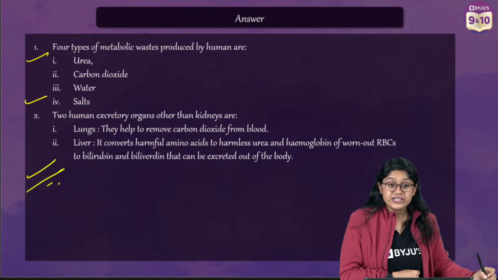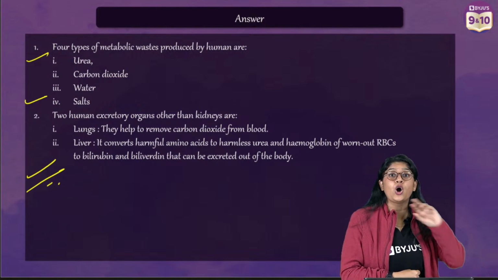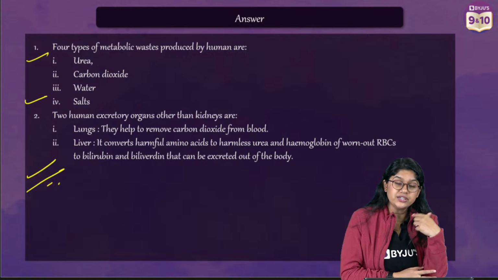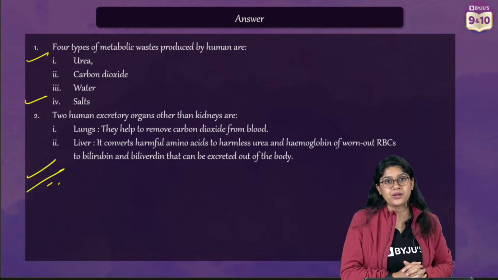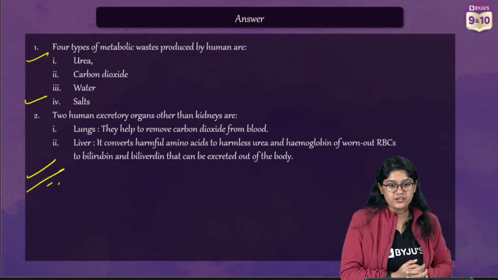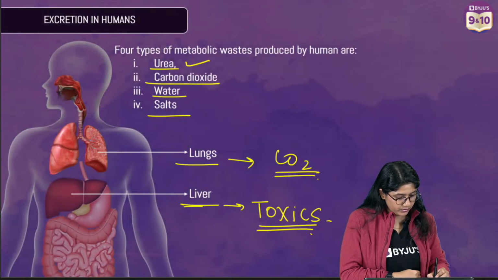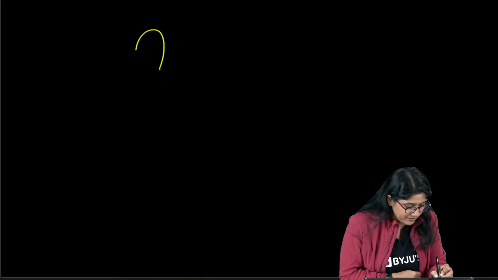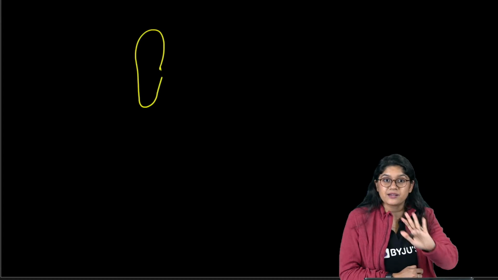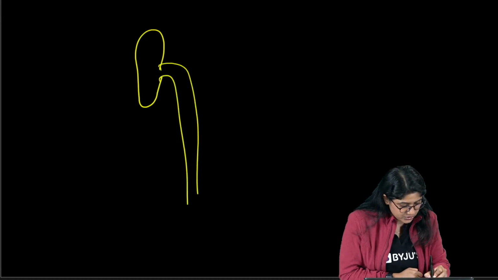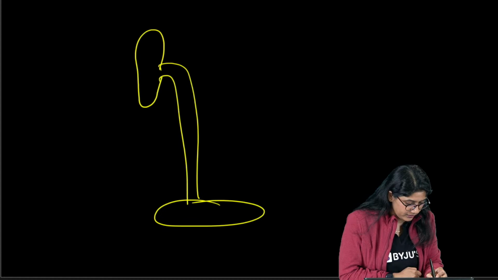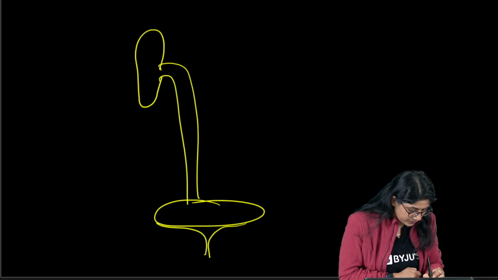Very good. Vinita, the ureter and urinary bladder are not the organs which actually make waste, right? They are not the ones. For example, if we have these kidneys, my diagram is definitely not good, we have these ureters, and then of course we have the bladder, and then the urethra.